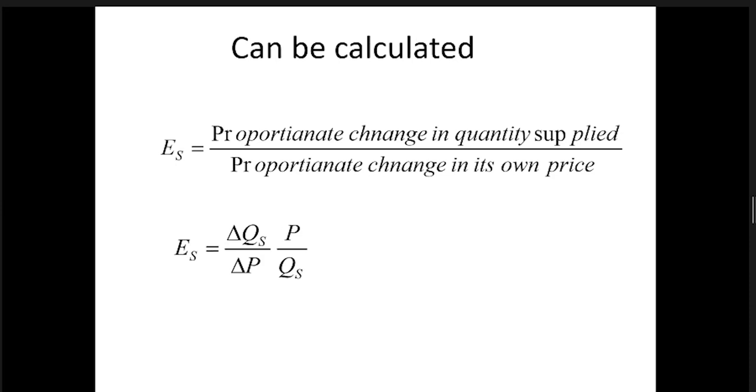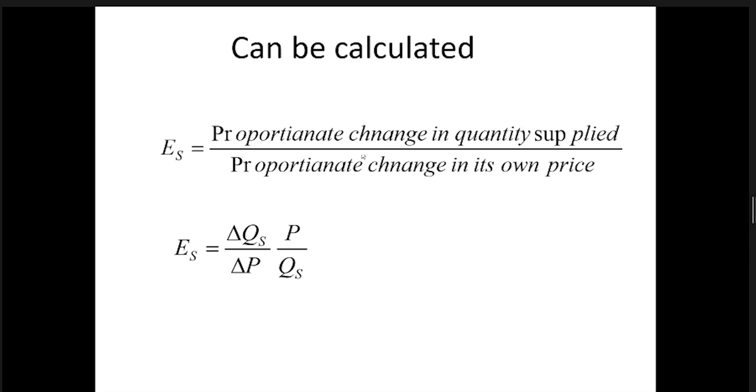Then we can easily calculate it using the same point elasticity equation that we had for the price elasticity of demand. The same formula can be put into the supply elasticity.